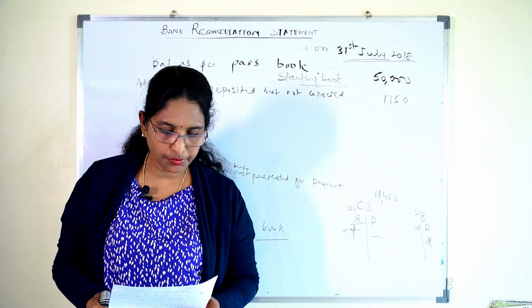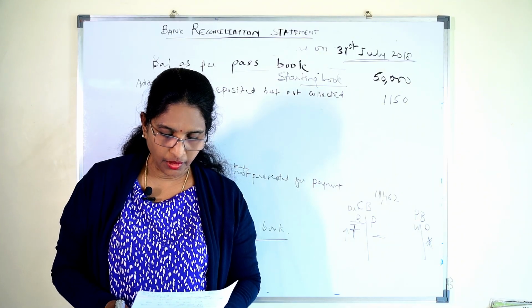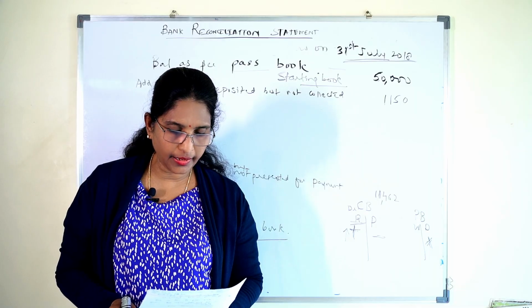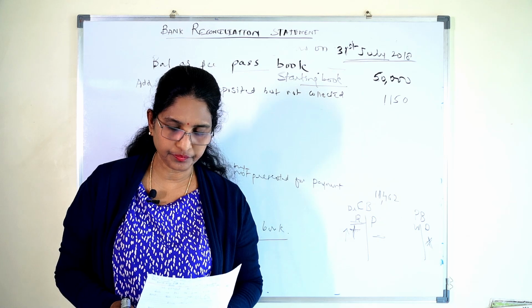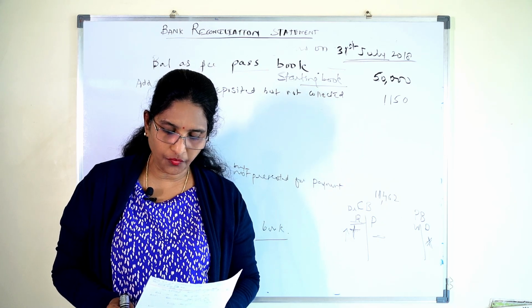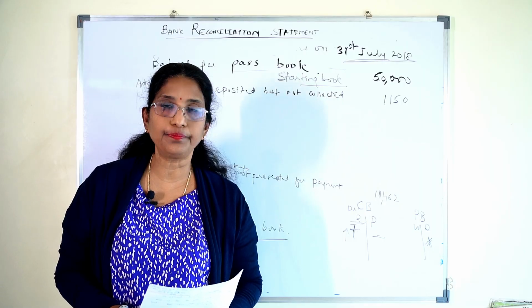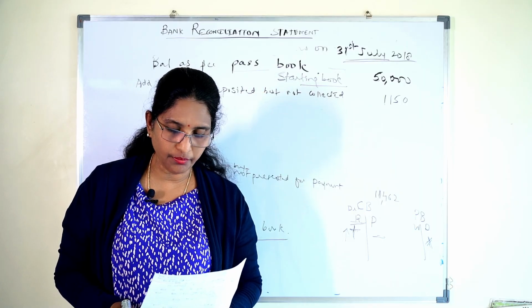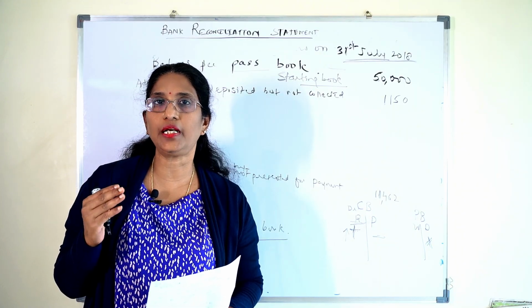Okay, let's move to the next. The bank charged 460 for its commission and allowed interest of 100, which were not mentioned in the bank column of the cash book. So what is the bank doing now? The transaction is initiated in which book?